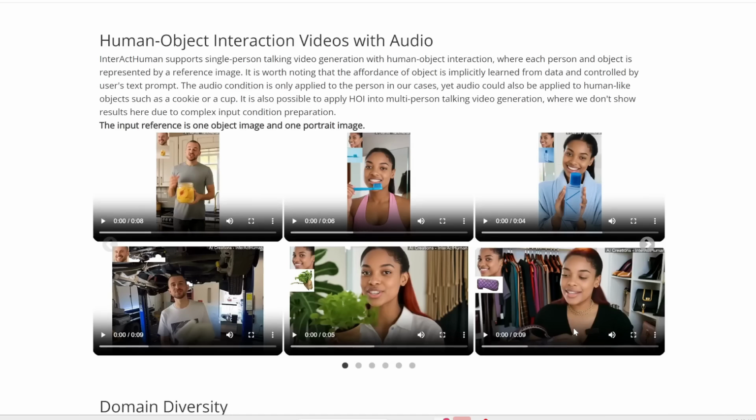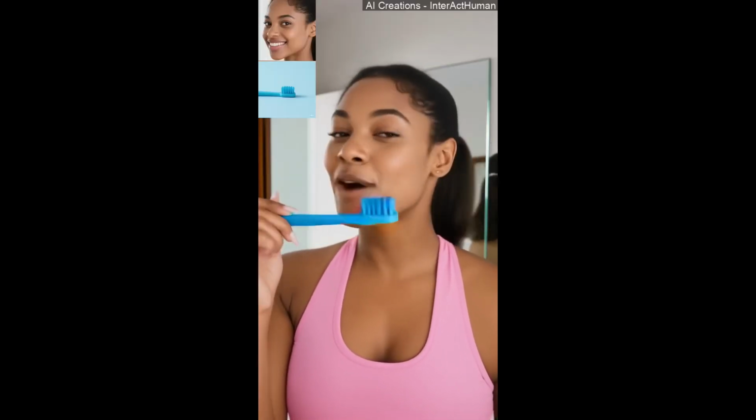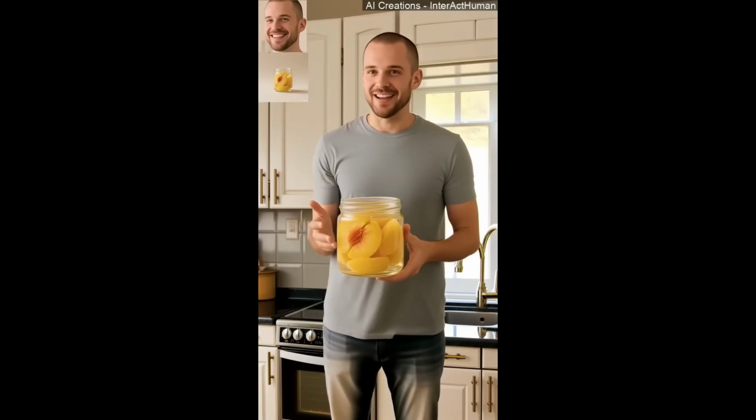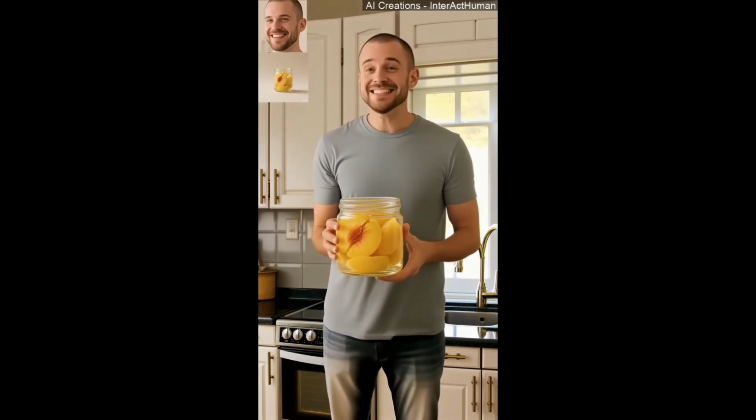Soft bristle blue toothbrush. Gently cleans for fresh breath. Comfortable grip. Upgrade your oral care. Juicy peach fruit can, ready-to-eat snack or dessert helper. Fresh taste, easy to store. Try it now.